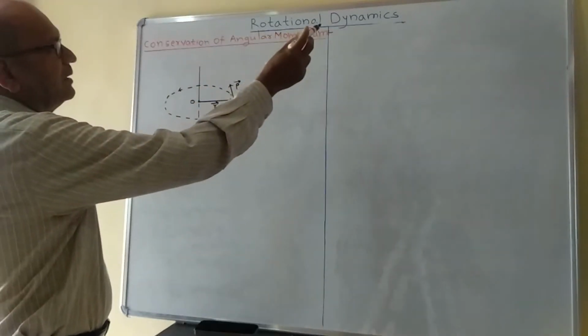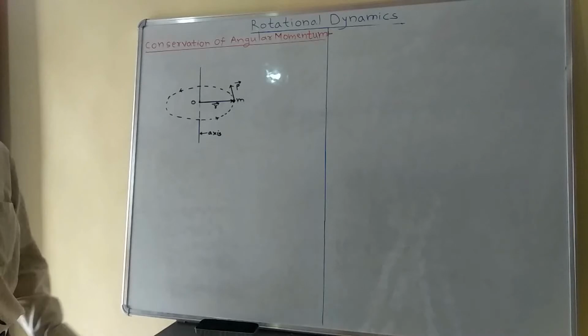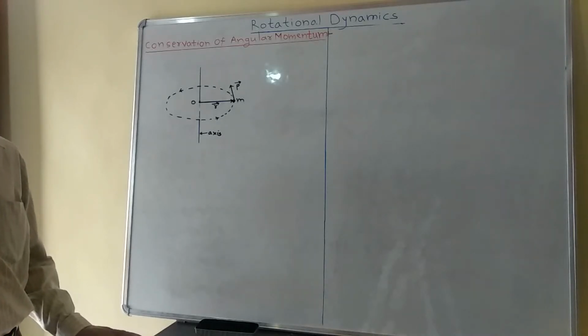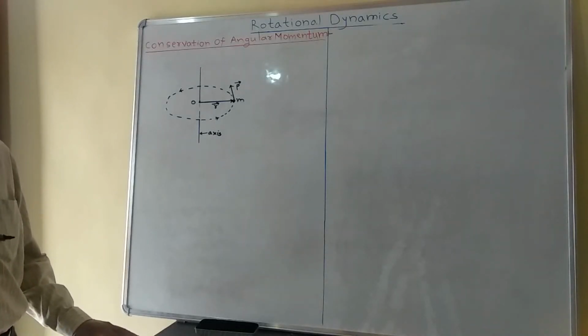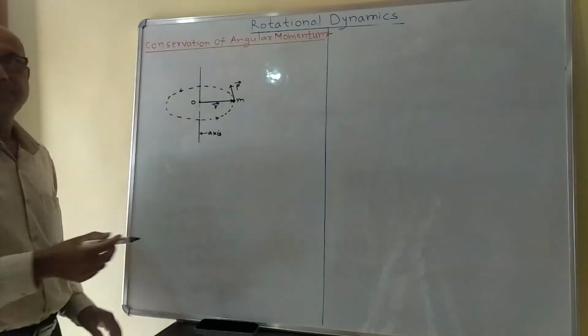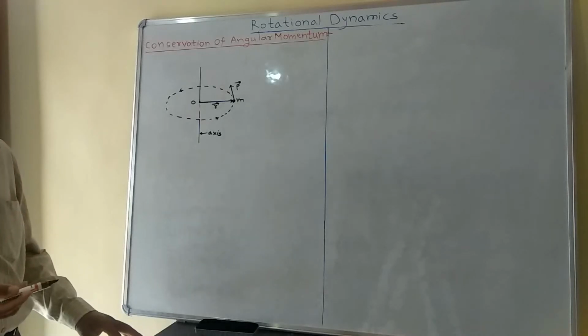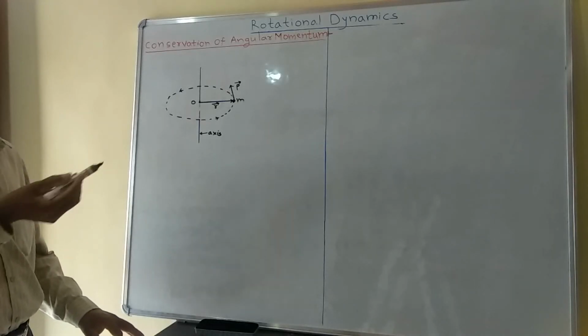Unit Rotational Dynamics. Here we are going to study the law of conservation of angular momentum. It is stated as follows. If no external torque acts on a rotating body, then the angular momentum of the body remains the same.